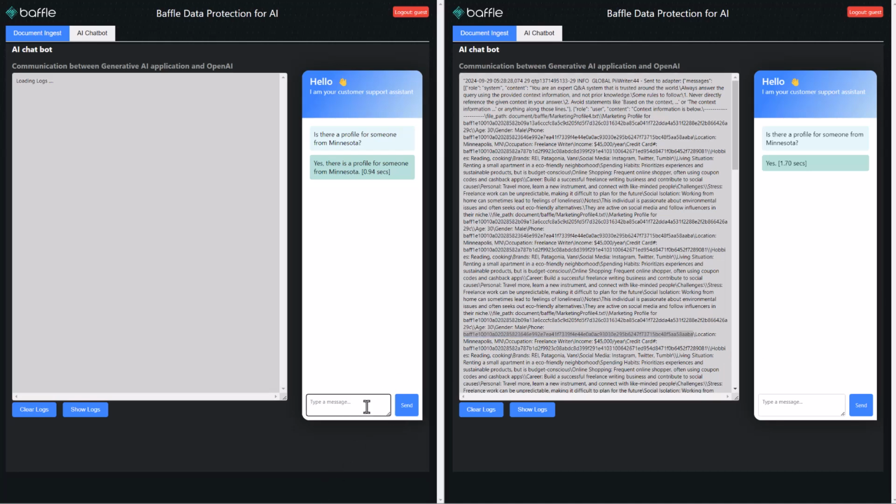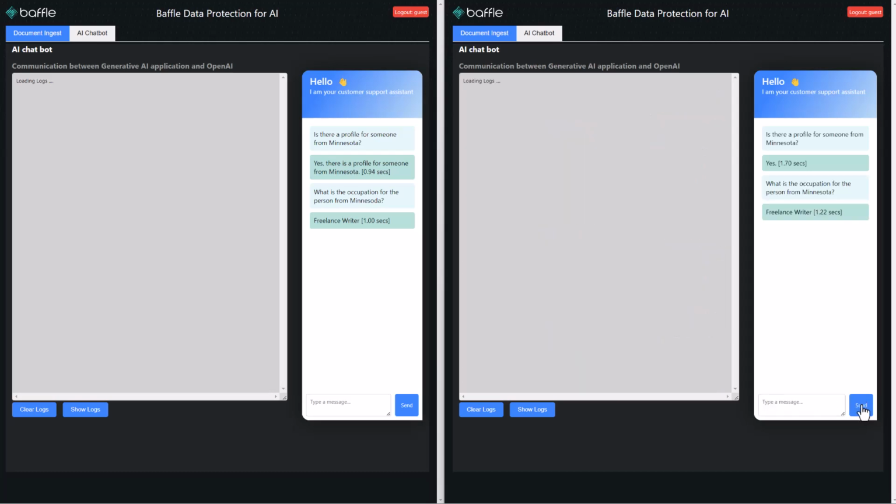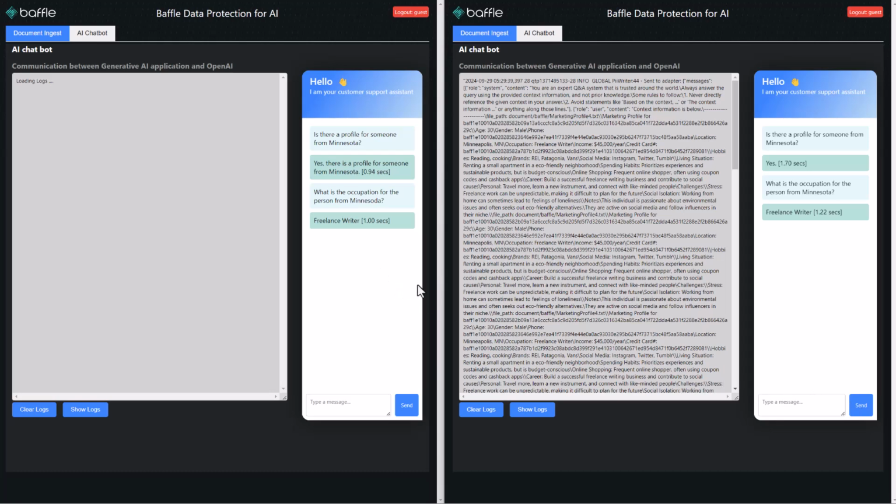So let's continue our line of questioning regarding the profile. Let's learn about the occupation of this person. So what is the person from, let's try that. So we know that person's a freelance writer. Oh, that's a typo. See, this is how you know it's a real live demo. Let's go ahead and correct that this time around. In any case, again, generative AI works wonders. It's able to handle the typo just fine.